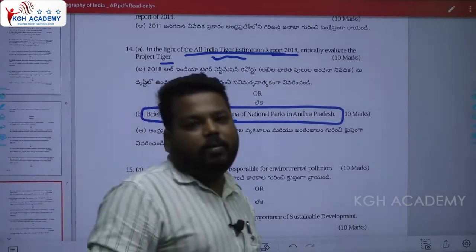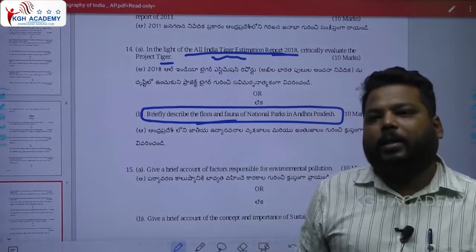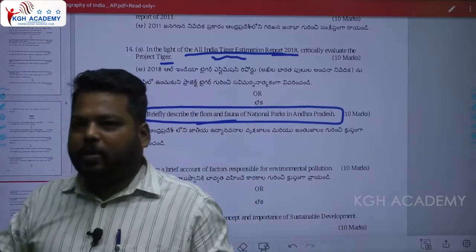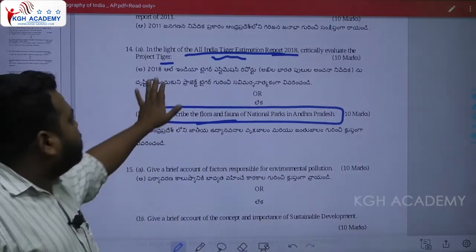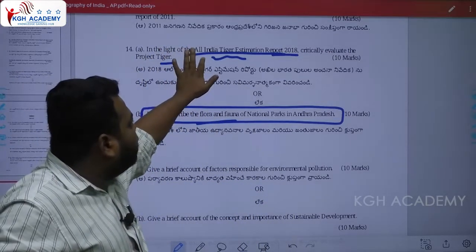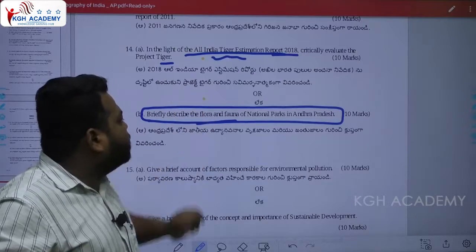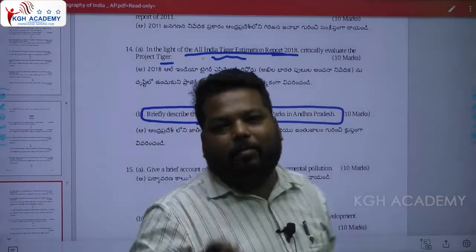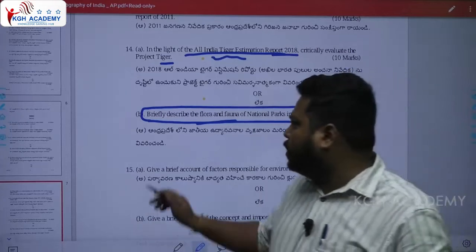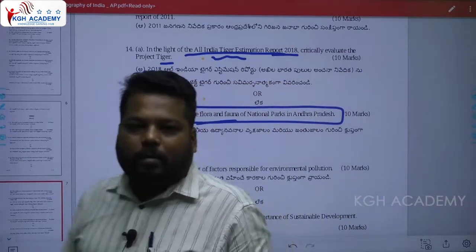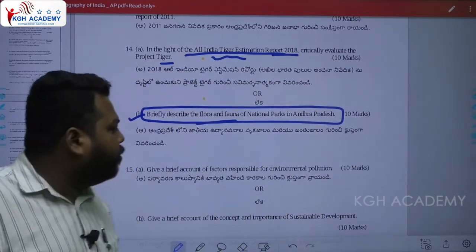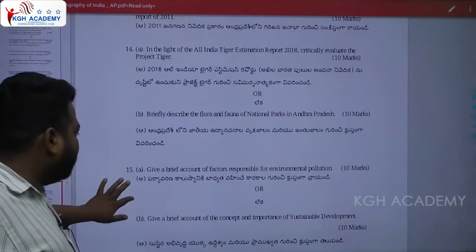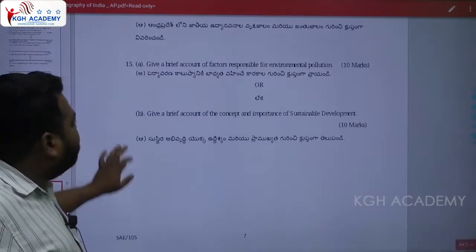While discussing the national parks of Andhra Pradesh, we tend to discuss the important flora and fauna present there. According to my senses, rather than writing this question, you can write the other question, because it appears a bit easy when you read it effectively. Done. So from here you can write any question you are in need of. Done. Let's see what has been asked from the 5th chapter.